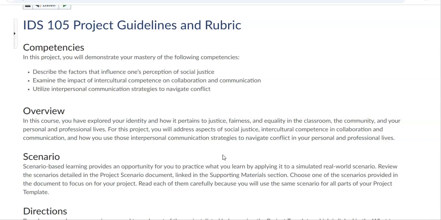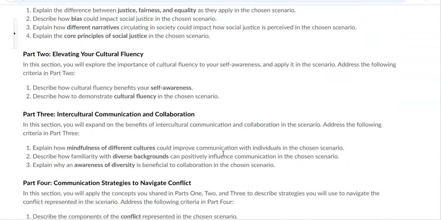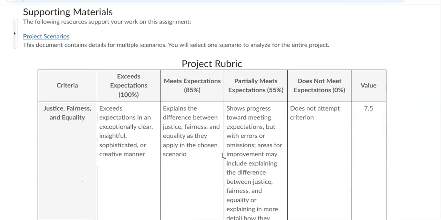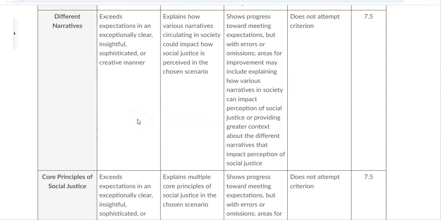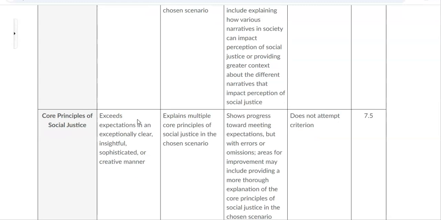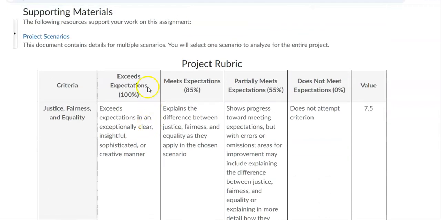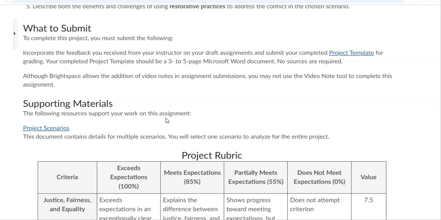However, I want to point out that for this final project, if you scroll all the way down to your project rubric, you're going to notice there's this exceeds expectations category in the rubric. So if you wanted to add more details or add some more information to your existing project, you can do that, and this is the time to do that. You don't have to do that, but I'm just letting you know there's an opportunity to meet exceeds expectations. All right, if you have questions on this, you want to know more about it, reach out directly to your IDS 105 instructor because they can go and open up the gradebook, look at how you did on different project drafts, and answer your questions specifically.